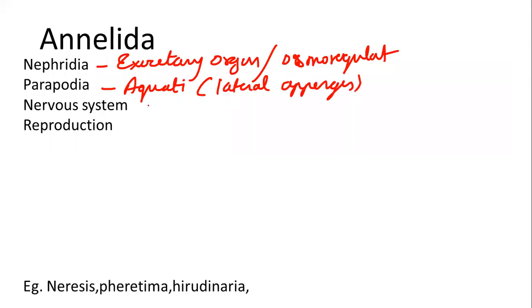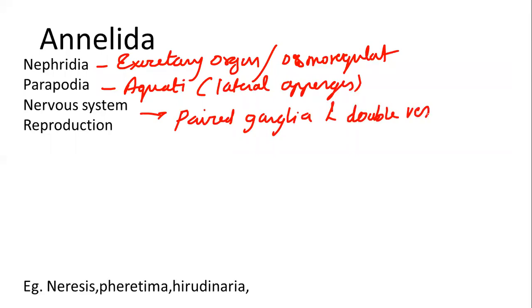It has a nervous system with a presence of paired ganglia, and a double ventral nerve cord system will be present. Both the paired ganglia and the double ventral nerve cord are interconnected by lateral nerves.